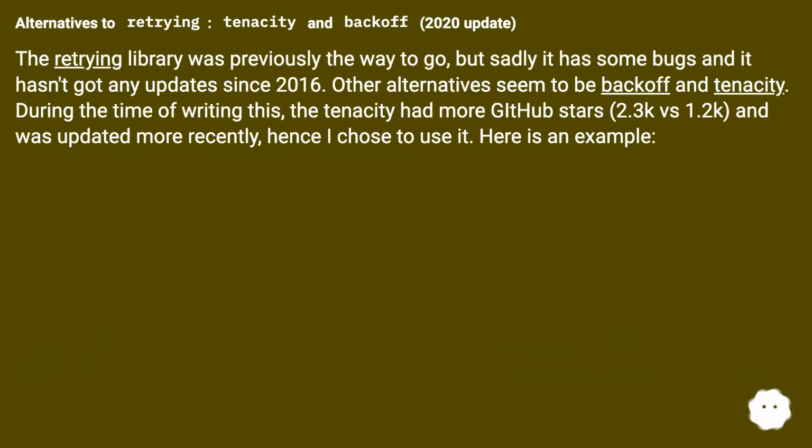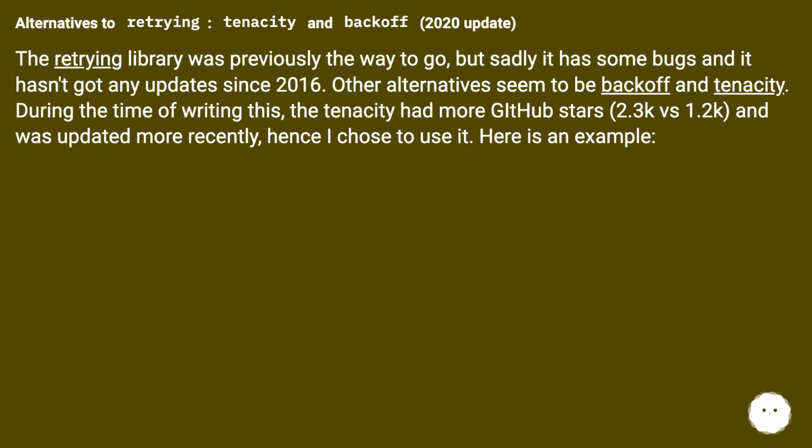Alternatives to retrying: tenacity and backoff, 2020 update. The retrying library was previously the way to go, but sadly it has some bugs and it hasn't got any updates since 2016. Other alternatives seem to be backoff and tenacity.